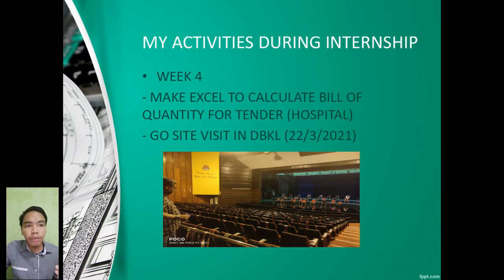After that, I went for a site visit in DBKL on 22 March 2021, and in this site visit I learned how each department gets to know each other and cooperates on their project. In this project we have mechanical, electrical, civil and clients, so they all gather and discuss their project so that they get their perspective on the project.